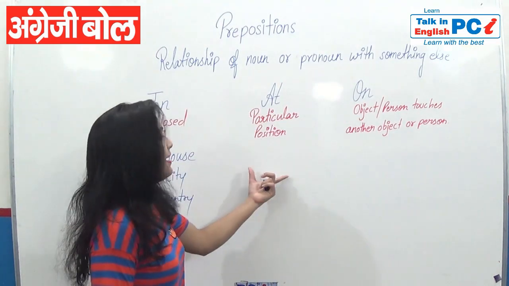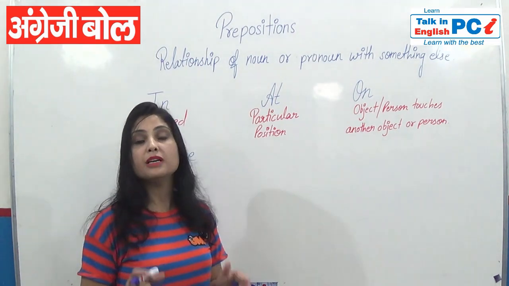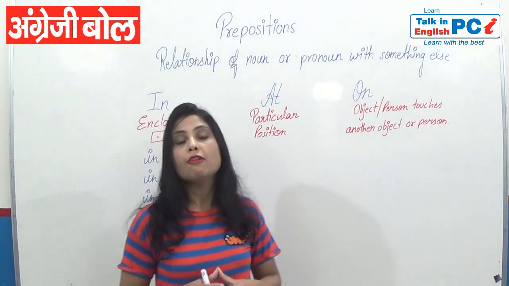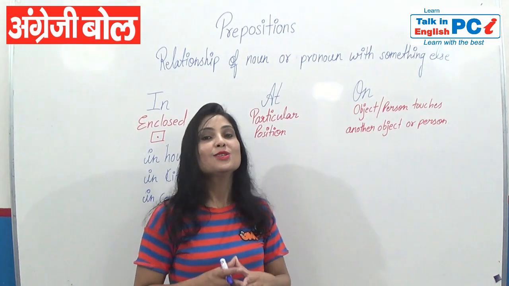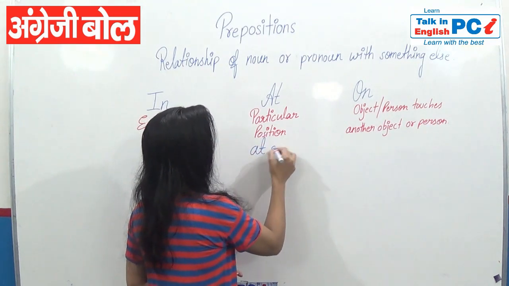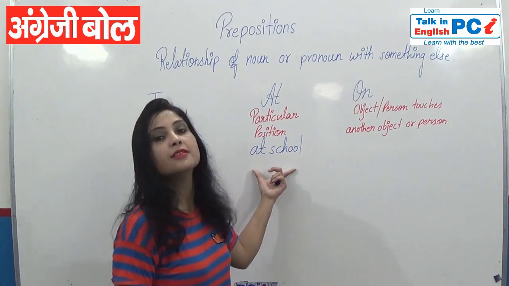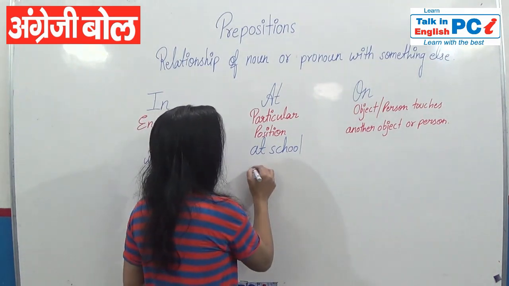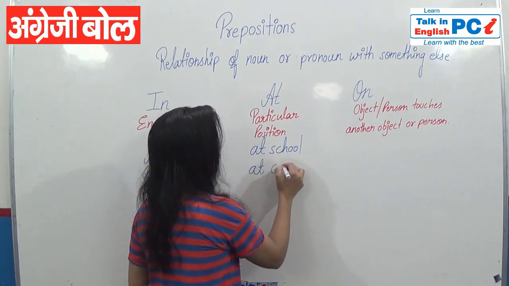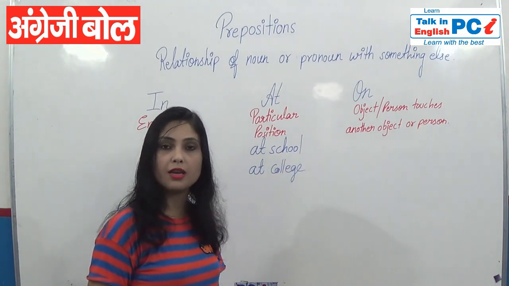Now next is at. As I have written here, at we use for particular position. So now when you talk about your school, so you will write at school. And if you are talking about your college, so again you will write at college.